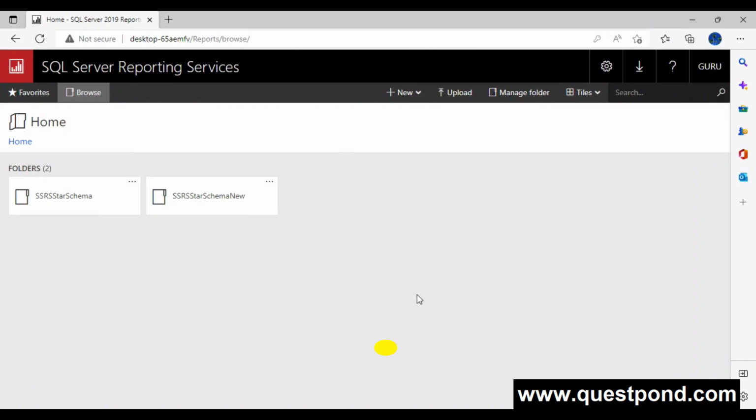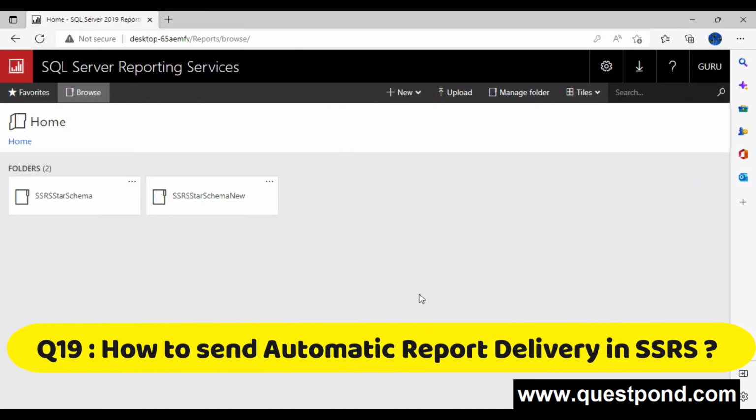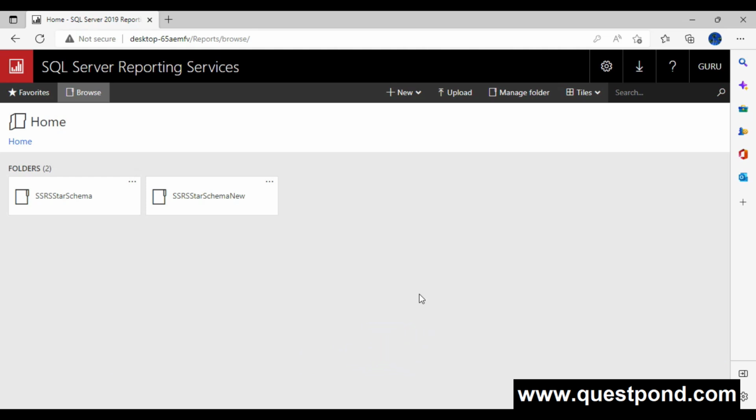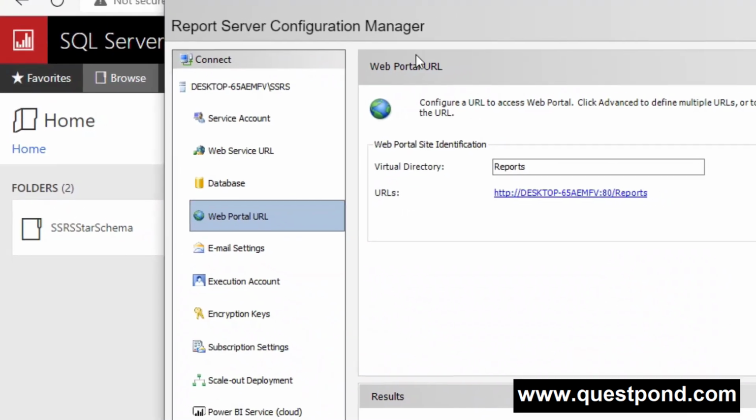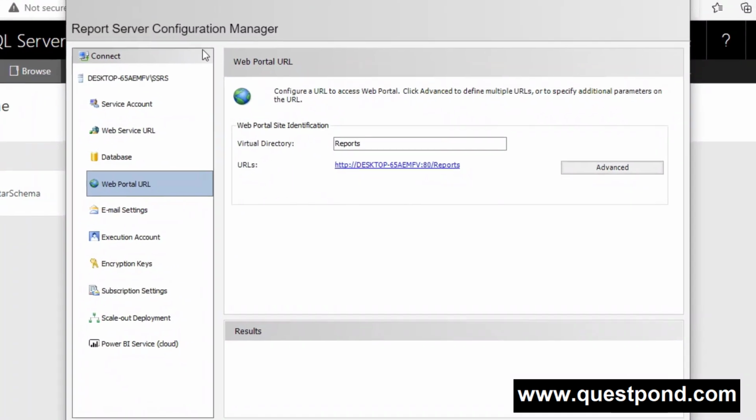How to send automatic report delivery in SSRS? Automatic delivery of a report can be done in any format that is supported by SSRS. It can be a Word file, an Excel file, or a PDF file. Automatic delivery of the report can be done in two ways, that is via email and also via a Windows file share. In order to do that, we have to visit SQL Server Reporting Services, which you will get from here, that is Report Server Configuration Manager.